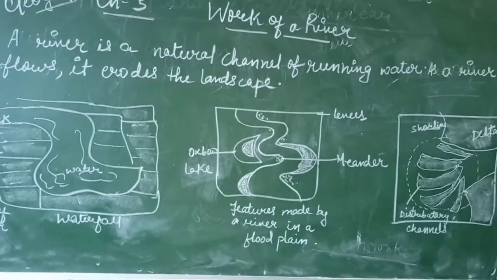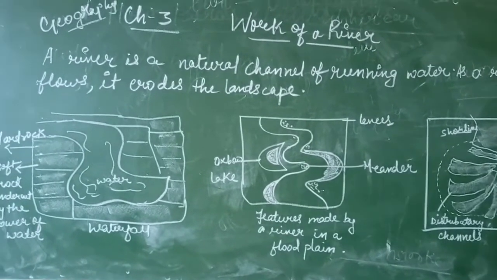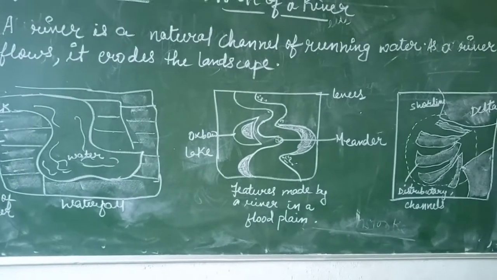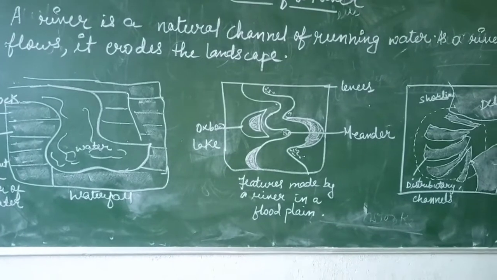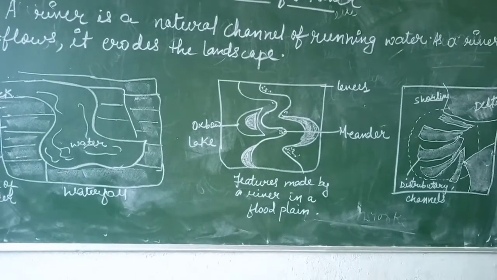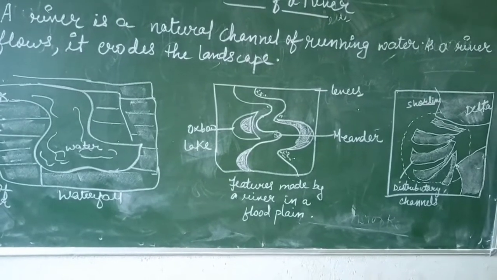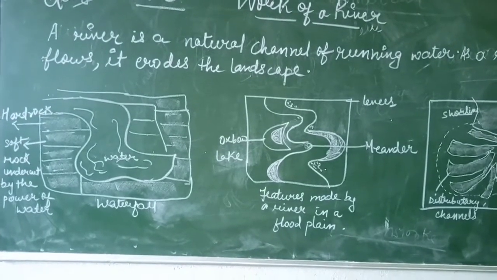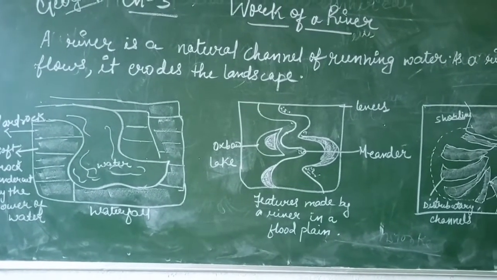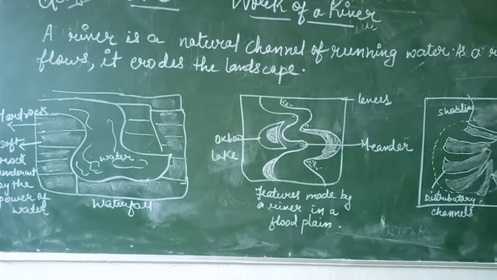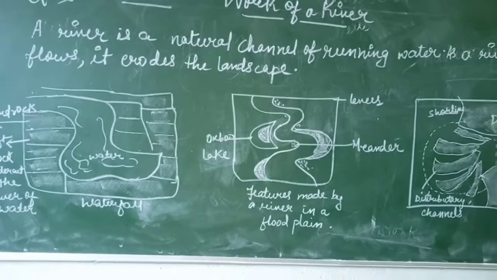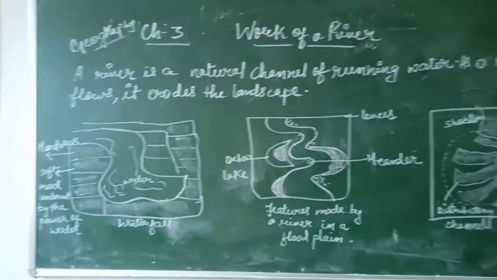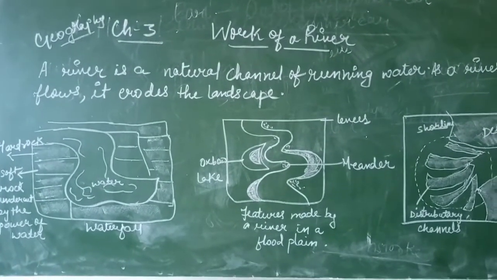The two processes that continuously wear down the rock on the earth's surface are weathering and erosion. Weathering is the breaking up of rock on the earth's surface. But erosion is the wearing down and carrying away of the rock by the action of running water, glaciers, sea waves or wind. So today we will discuss the work of river.